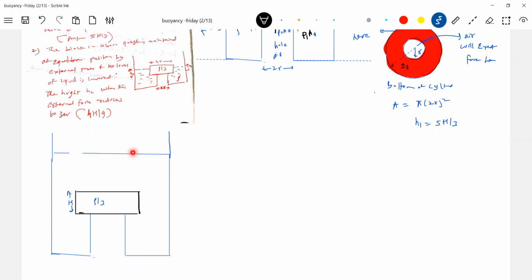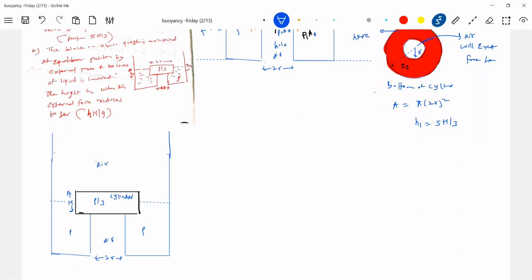So here, the liquid is present only till here. So what about this? This will be air, air, 2R, and this is the cylinder.